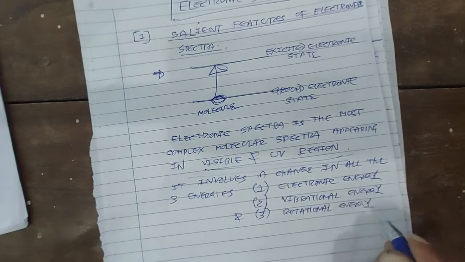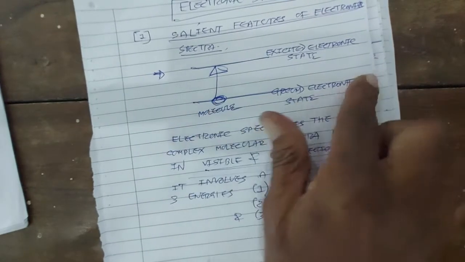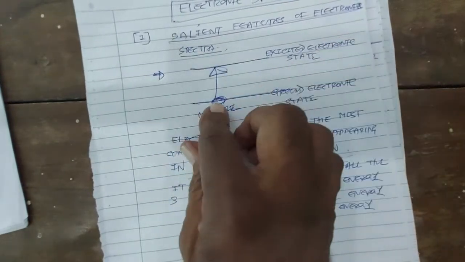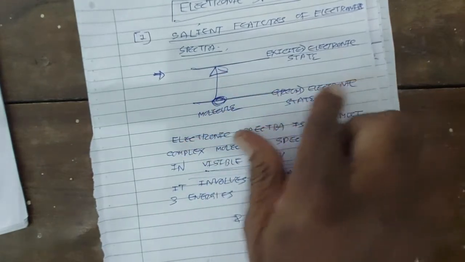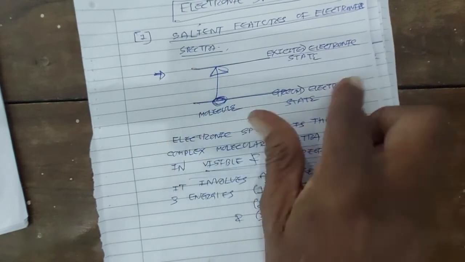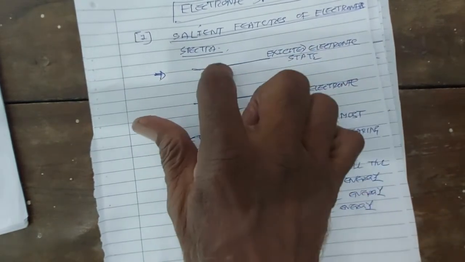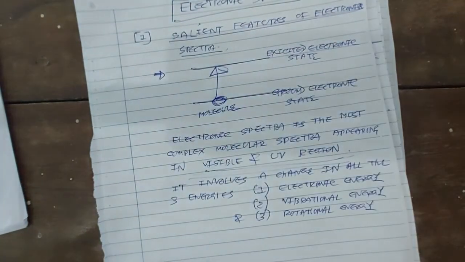As I told you, when a molecule makes a transition from one electronic state to the other electronic state, this electronic transition is accompanied by vibrational transition. Vibrational transition is accompanied by rotational transition.